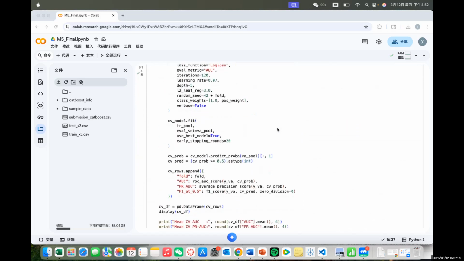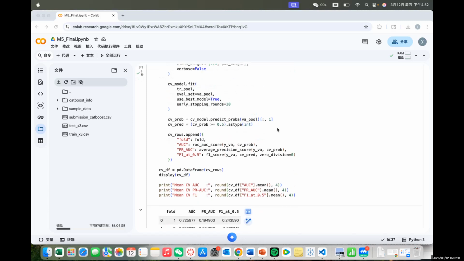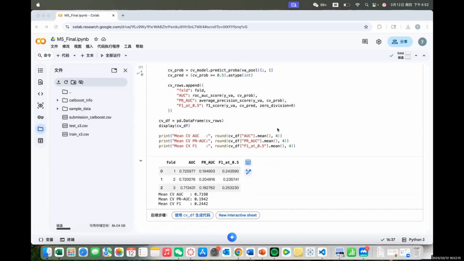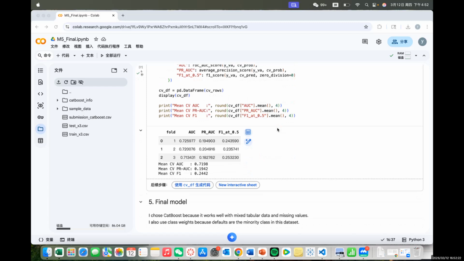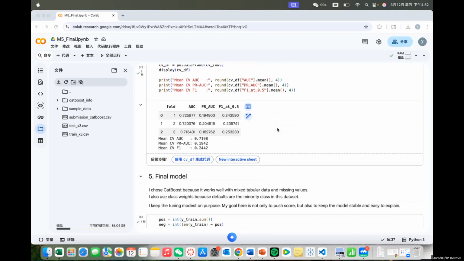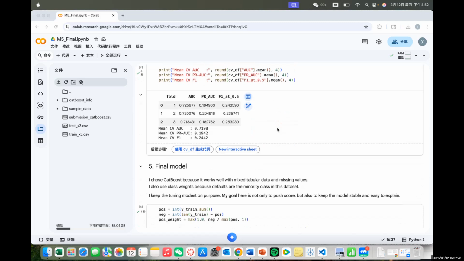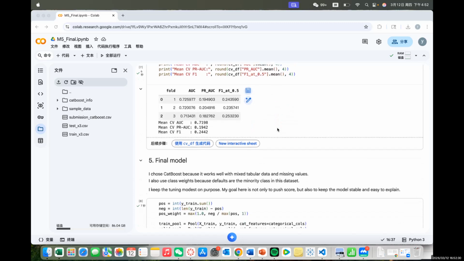The most important features were EXT_SOURCE_3, EXT_SOURCE_2, DAYS_EMPLOYED, EXT_SOURCE_1, and NAME_EDUCATION_TYPE. This helps show which factors influence the model the most overall.